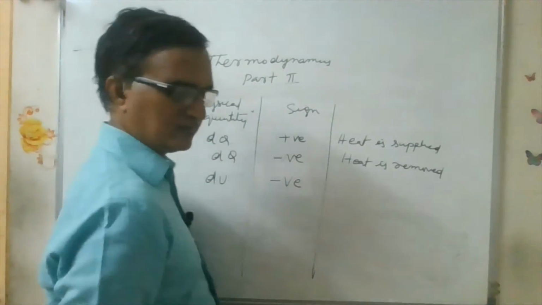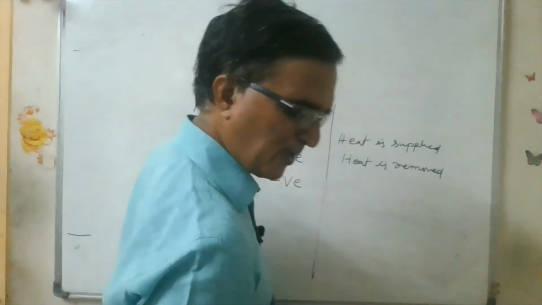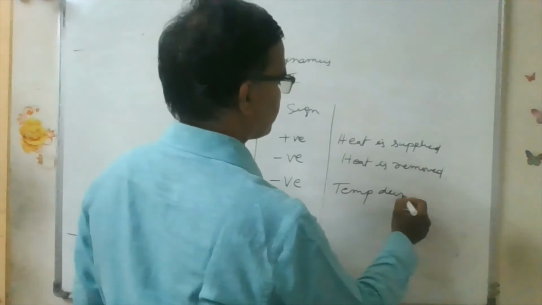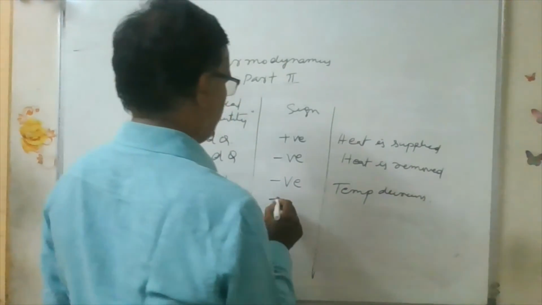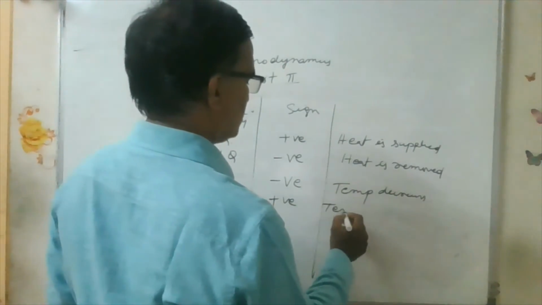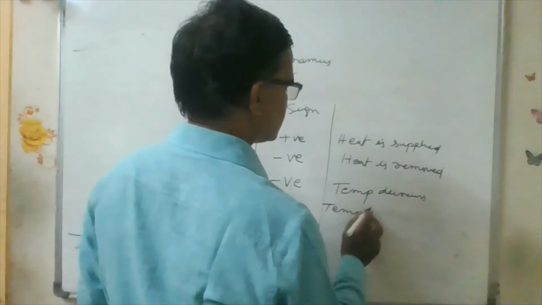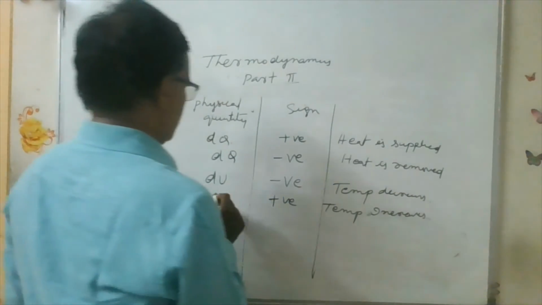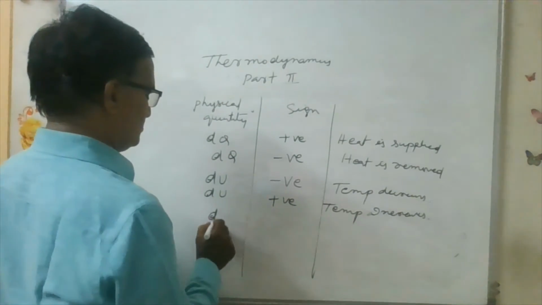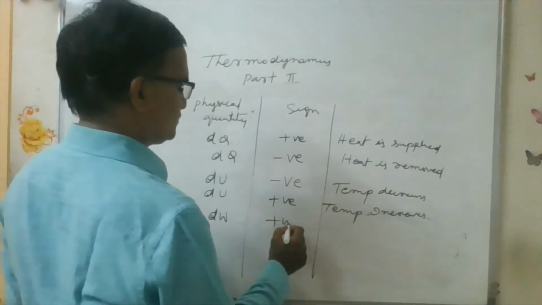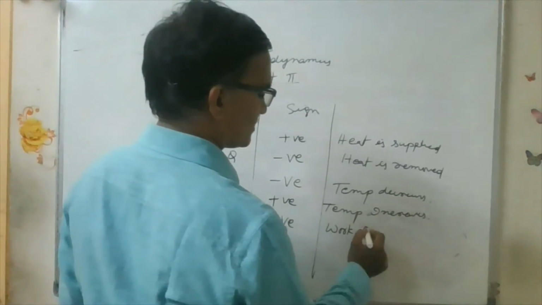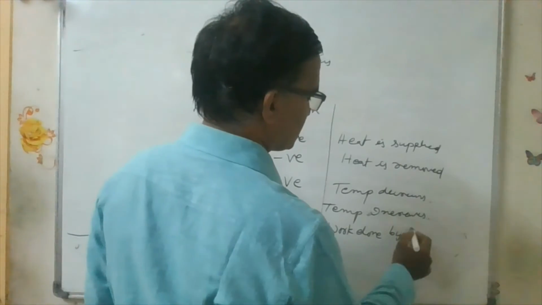du negative: when it is negative, temperature decreases. du positive: temperature increases. dw positive: work done by the system.